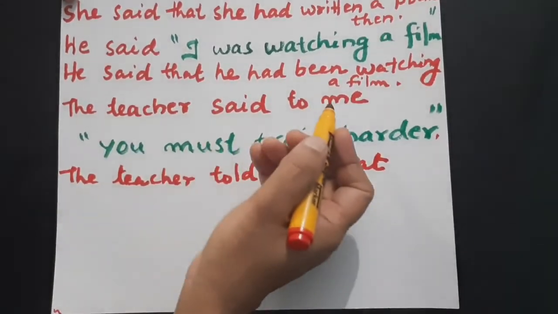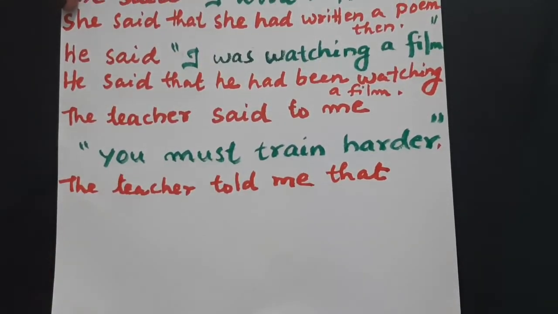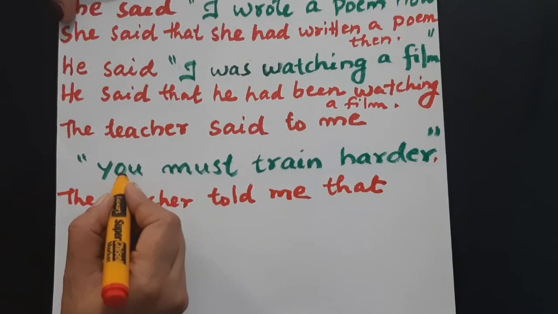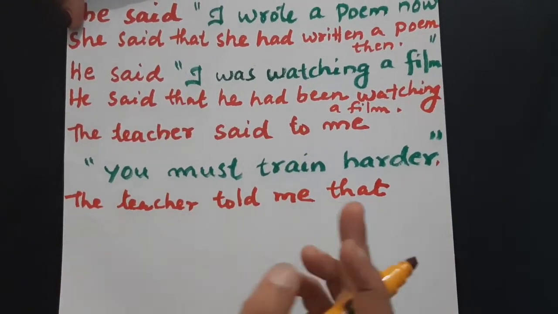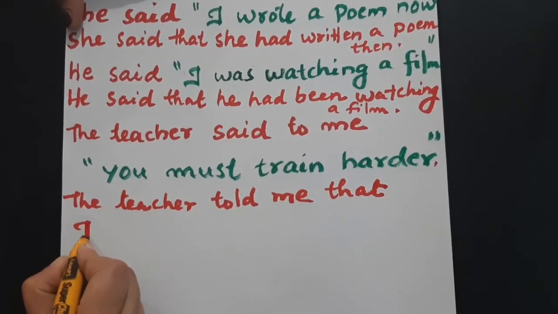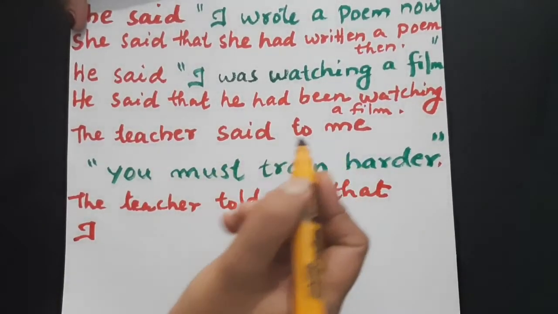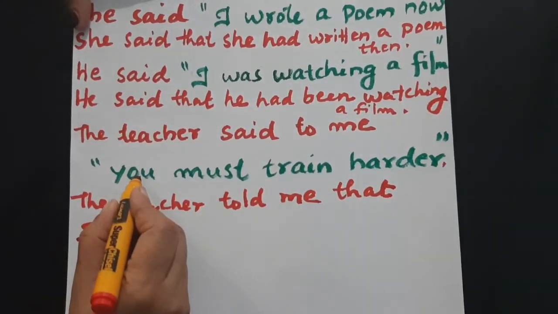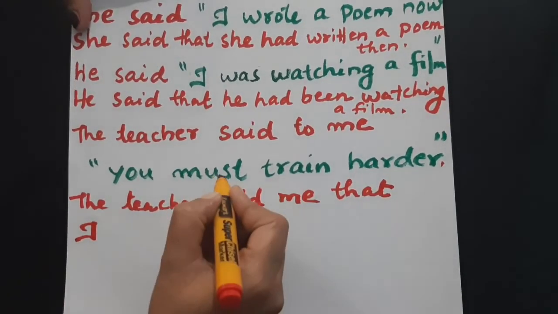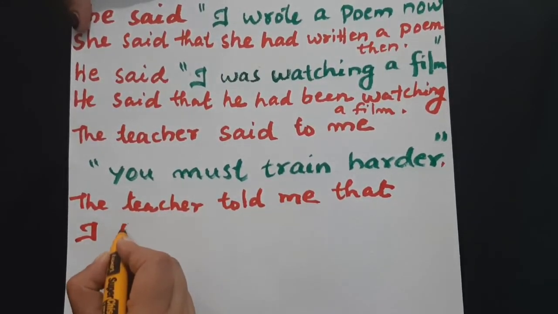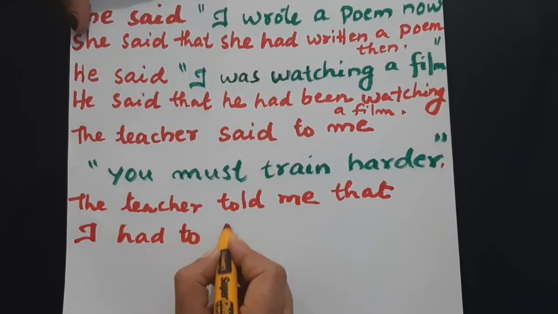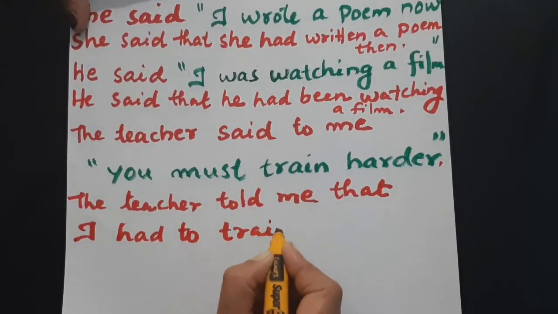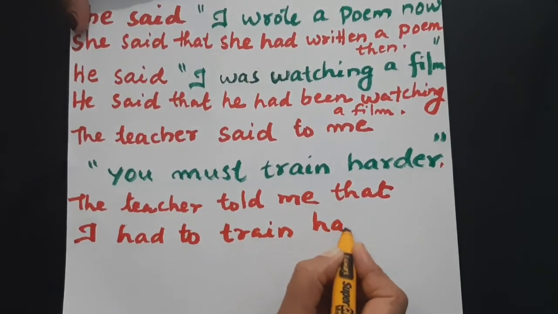The teacher said to me, she is telling to me. That is, you means who is the subject actually? You means it is me. That is I. Okay, I. So the teacher said to me that instead of you, I. Must changes to had to. I had to train harder.